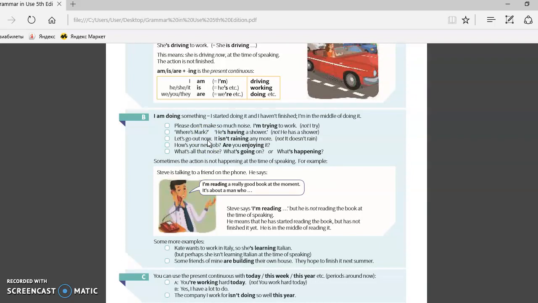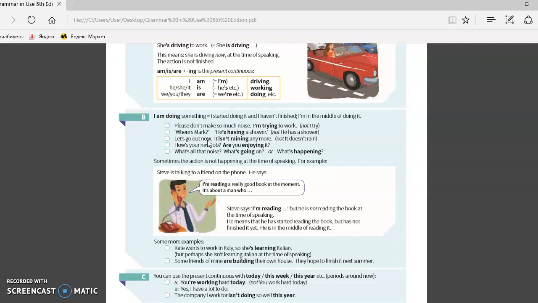Okay, I'm doing something. I started doing it and I haven't finished it. I'm in the middle of doing it. And please don't make so much noise. I'm trying to work, not I try. And where is Mark? He's having a shower, not he has a shower. At the moment of speaking, he is having a shower. Yes, we're talking about Mark. So next exercise. Let's go out now. It isn't raining anymore. It is not raining anymore at that moment, right now.